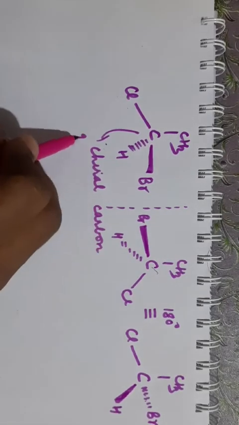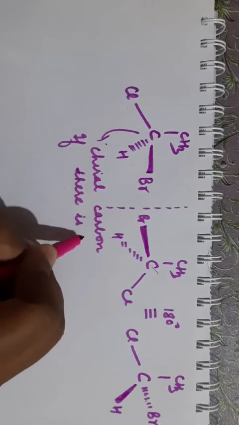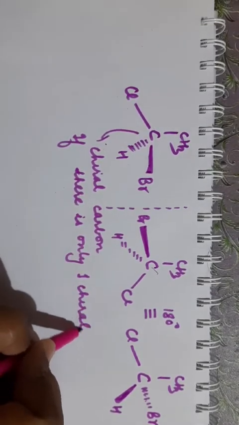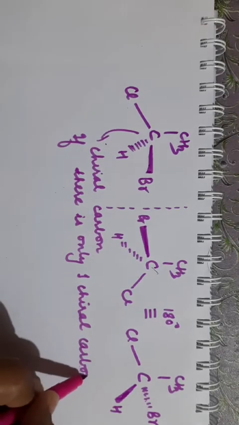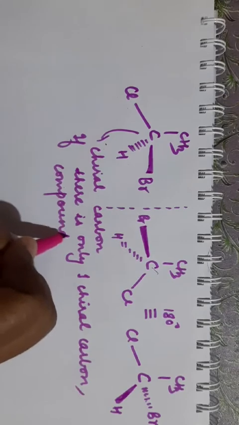And if there is only one chiral carbon, the compound is 100% optically active.